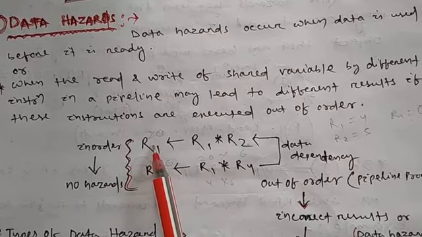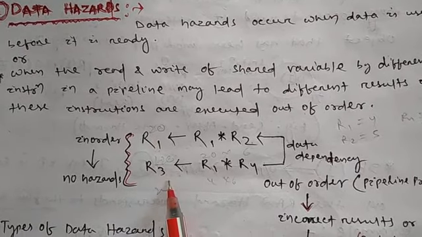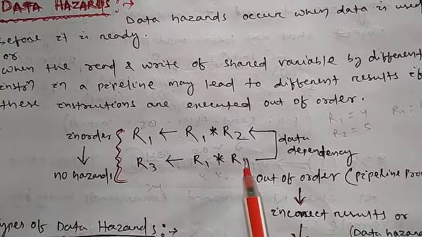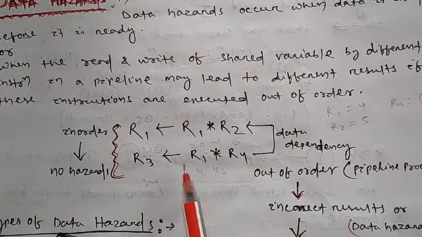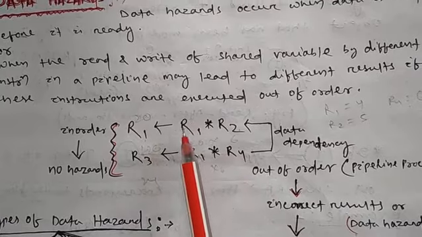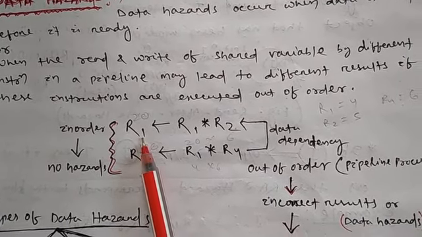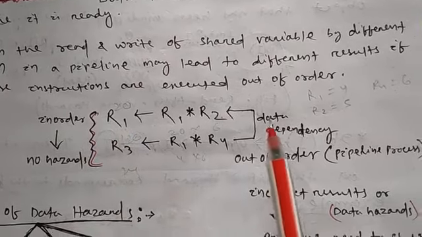If R1 is executed first, then R3 is executed, there is no problem, no hazard. But look here, data dependency is there because the second instruction depends on R1 data. The second instruction depends on R1 data. That's why it is called what? Data dependency.